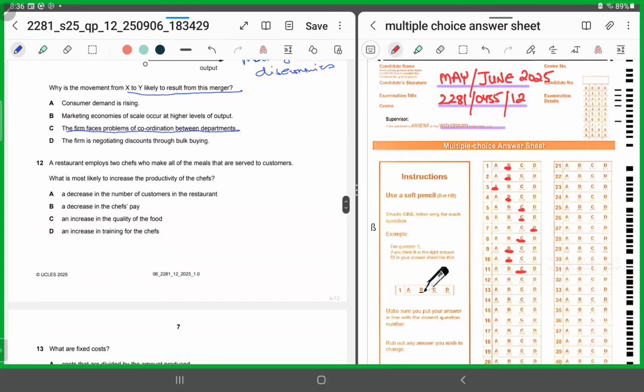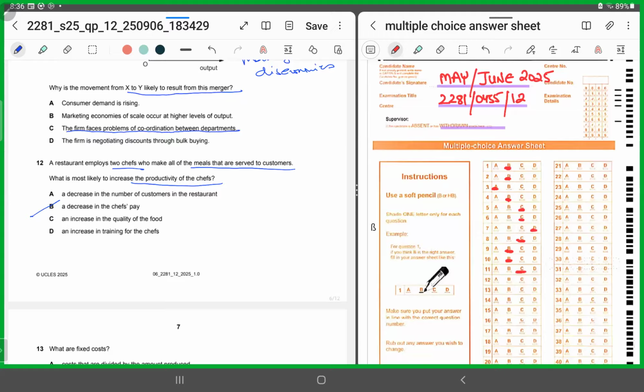12. A restaurant employs 2 chefs who make all the meals that are served to the customers. What is most likely to increase the productivity of the chefs? Why do you think the productivity of the chefs is low if there are only 2 chefs that provide and serve to all the customers? A says a decrease in the number of customers in the restaurant. B says a decrease in the chef's pay. It cannot be B. Why? Because it will be demotivating.